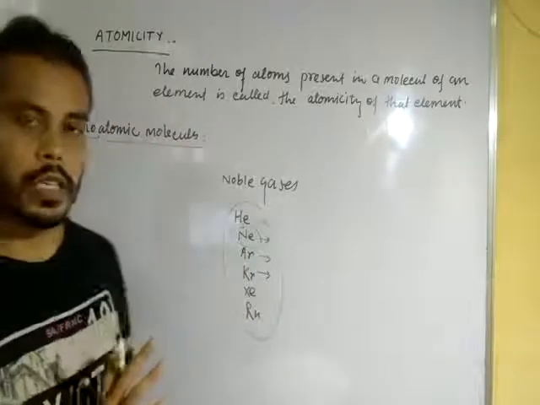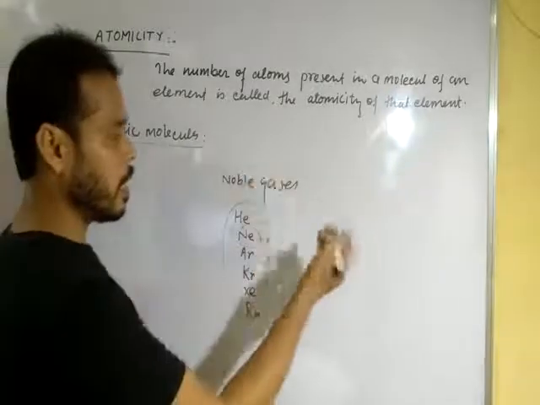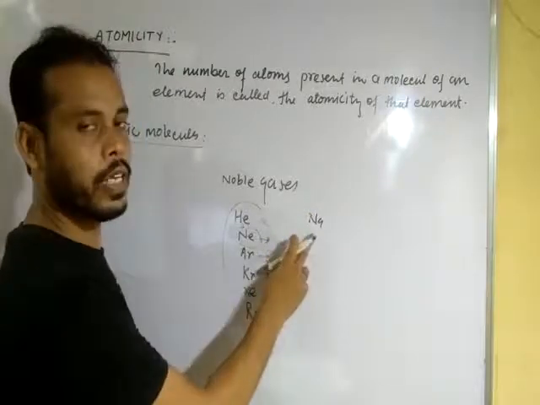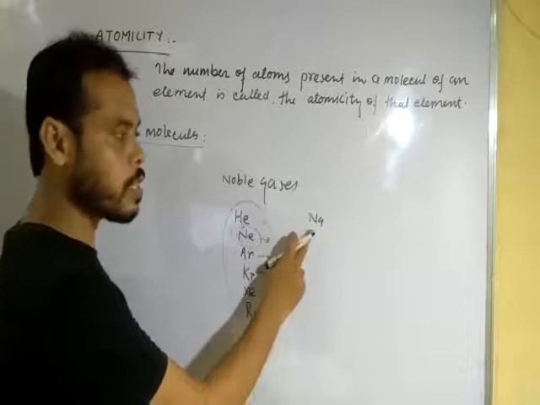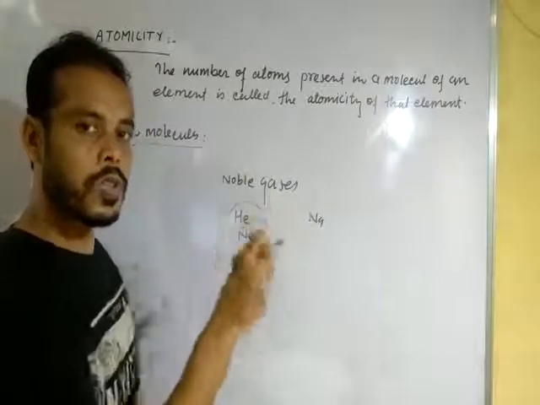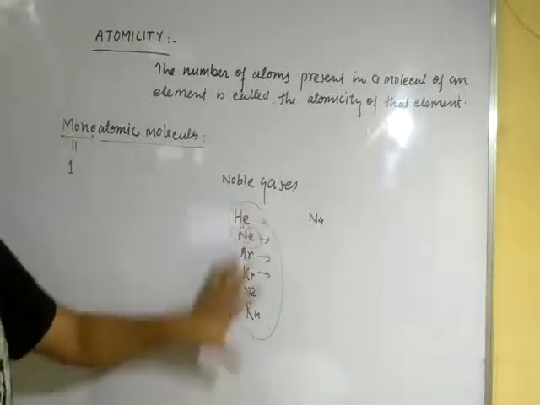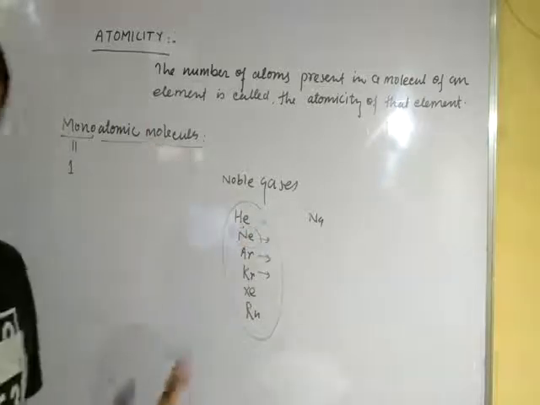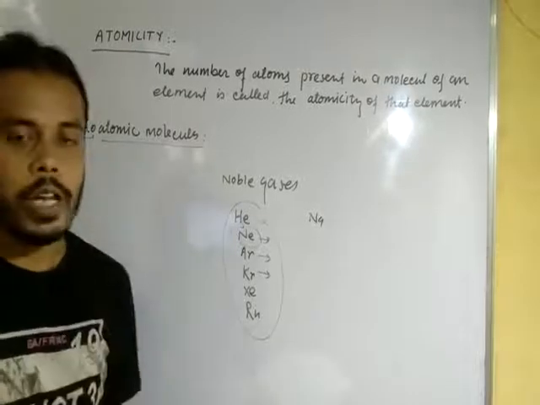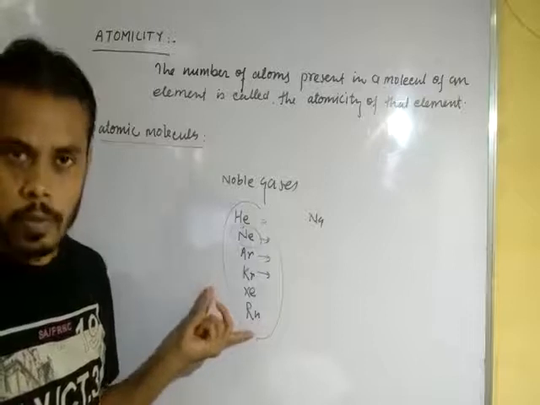Same conditions here. Now metals also: when we write sodium in atomic form, it represents one atom of sodium, also the symbol of sodium, and one molecule of sodium also. So these are monoatomic molecules. The definition is: the molecule which consists of only one atom is called a monoatomic molecule.